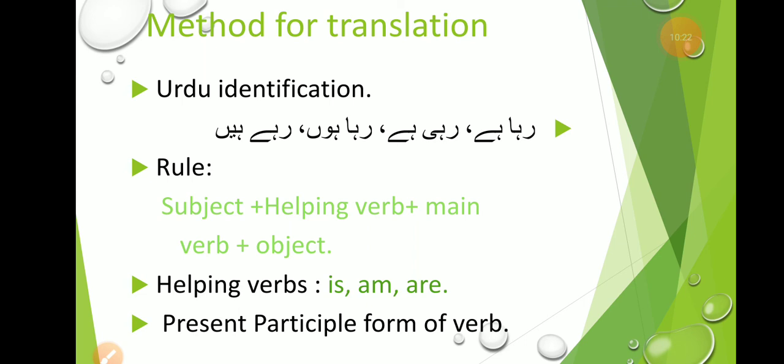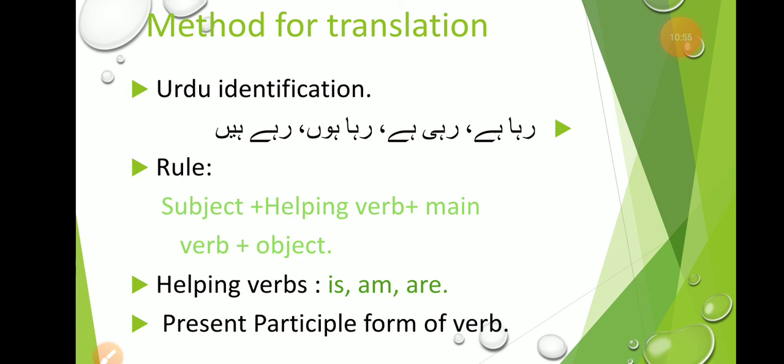First of all, in the indefinite tenses you use the first form of verbs, but in continuous tenses you have to use the present participle form of verb, that is also called the fourth form of verb, and it is made by adding "ing" at the end of the first form. For example, make will become in the fourth form making, go will become going, read will become reading, stitch will become stitching, run will become running.